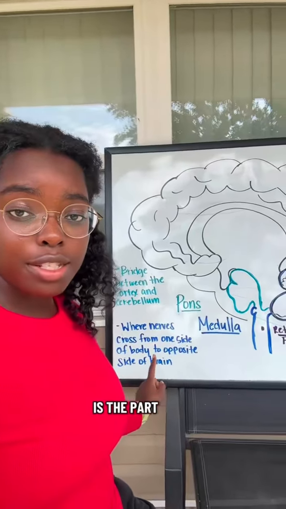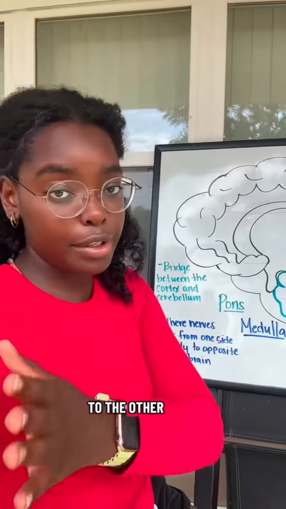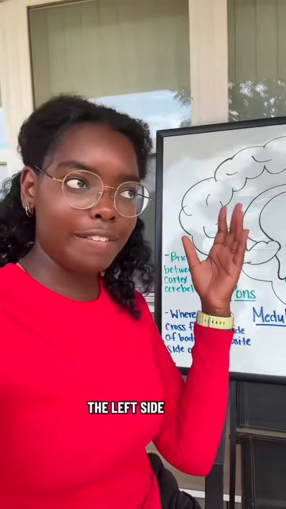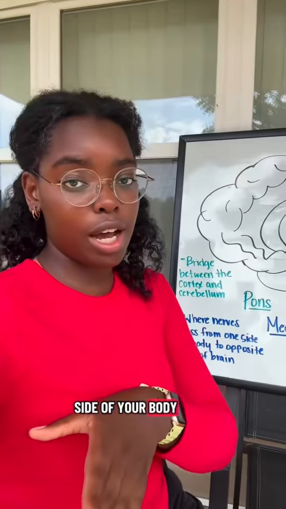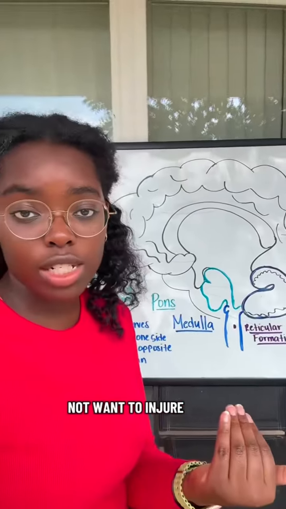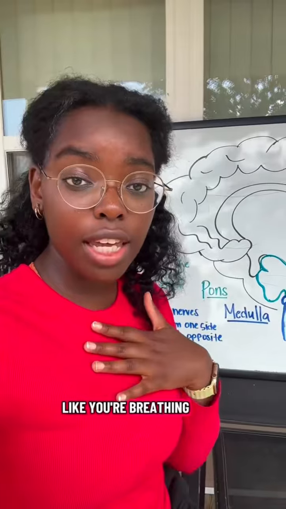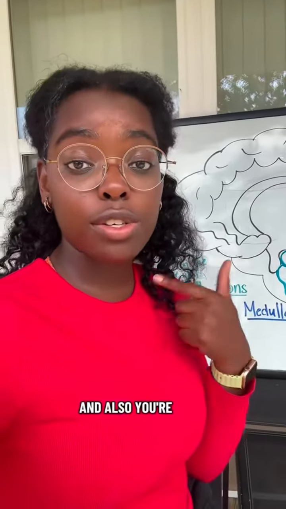So the medulla is the part of the body where the nerves cross over from one side of the body to the other side of the brain, which is why the left side of your brain controls the right side of your body and vice versa. The medulla is a structure that you really do not want to injure because it controls your life-sustaining functions, like your breathing, your heart beating, and also your swallowing.